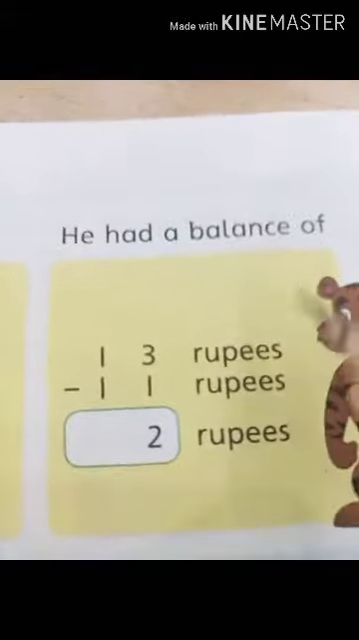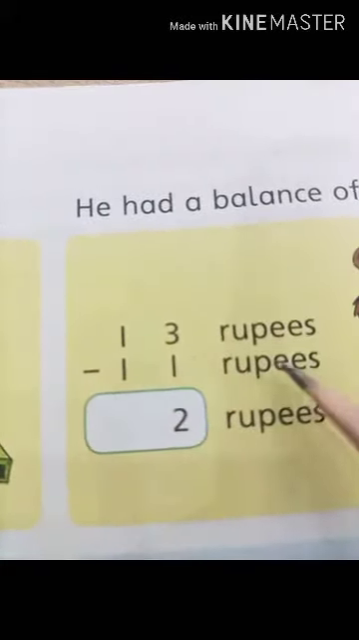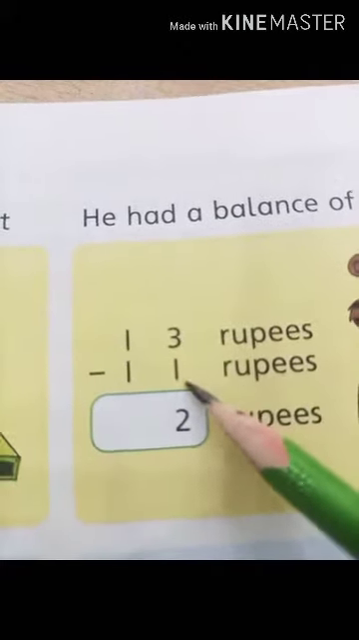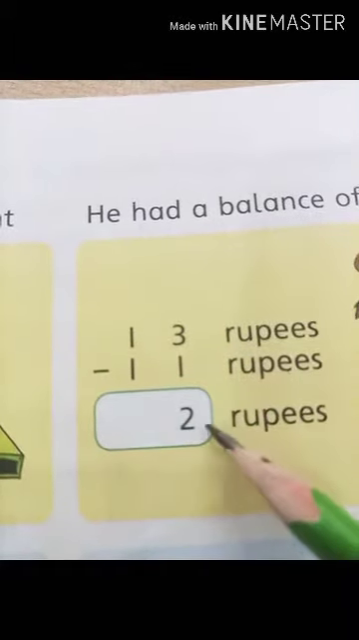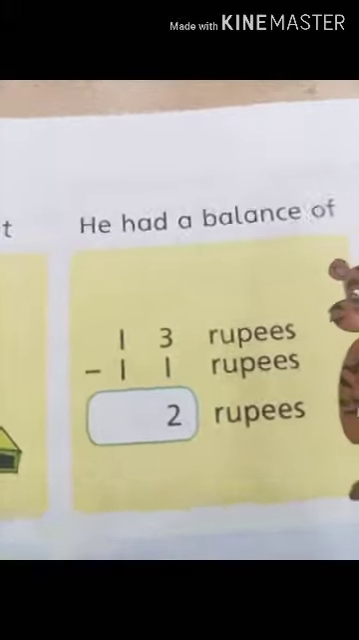Now students, the tiger had to balance the rupees. He has in total 13 rupees and he had given 11 rupees to the shopkeeper. Then he subtracted his 11 rupees from the 13 rupees and he was left with 2 rupees. Okay students, come towards part B.